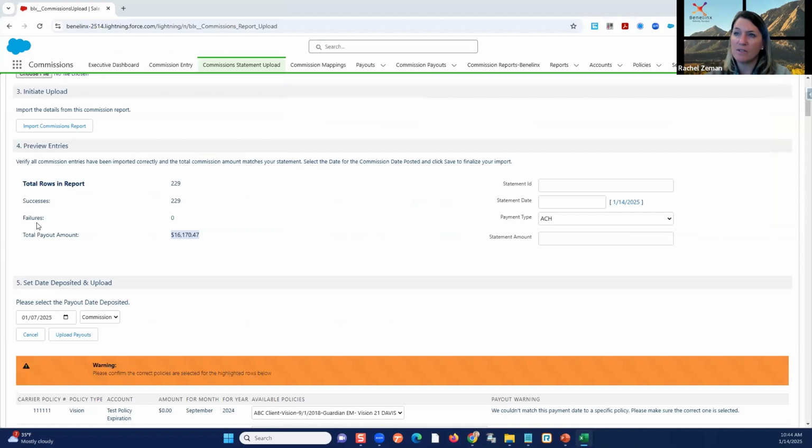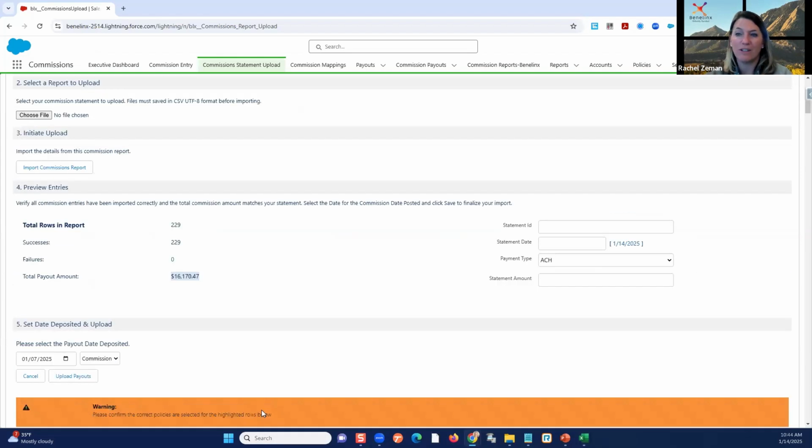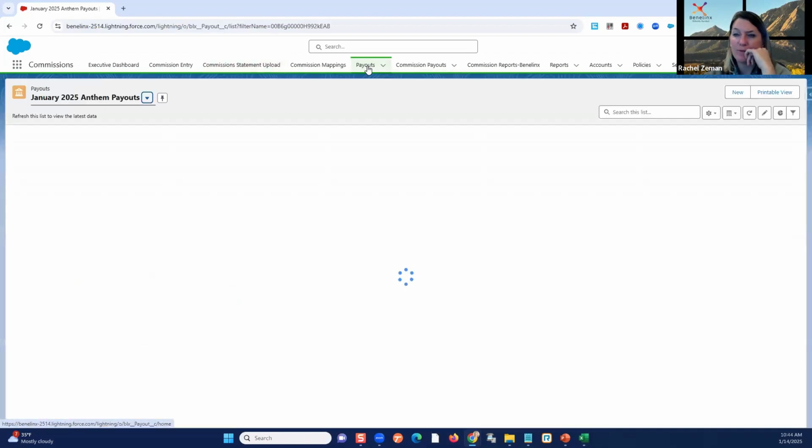So this is where I do all of my eyeballing. I'm not worried about the records here because those are exact match. As long as the total matches, I know I can continue forward and create those payouts. When I create those payouts, what happens? It creates records. Every entry creates a payout record.